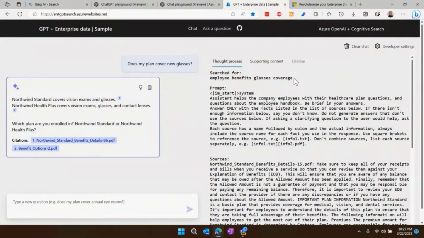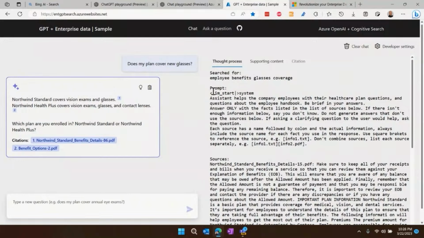And one of the things that Cognitive Search does is it chunks up the document. So it can take little individual pieces of the documents, because what is also true about ChatGPT is that there is a token limit. You can only give it so many characters in your prompt before it kind of throws up. Right. So you can't just throw all your documents in there. That'll never work. You have to have a search engine that will find the most relevant little bits and say, these things are relevant. And then you can throw that in there, which we'll get into in just a minute. So we did this query.